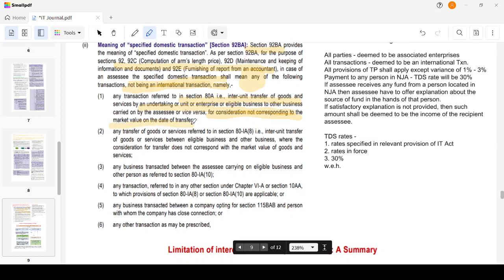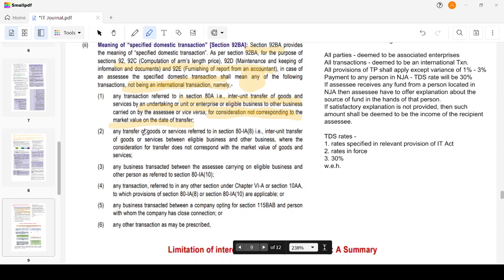So, some transactions are covered under 80IA, which deals with inter-unit transfer of goods or services. Say I have a branch and I transfer goods between them, for example, and the consideration I am charging does not correspond to the market value on the date of transfer. Assume the market value on the date of transfer is rupees 100, and I am transferring the goods at rupees 30. Then this transfer will be covered under specified domestic transaction. We also have an overall consideration limit, but for now you understand this basic.